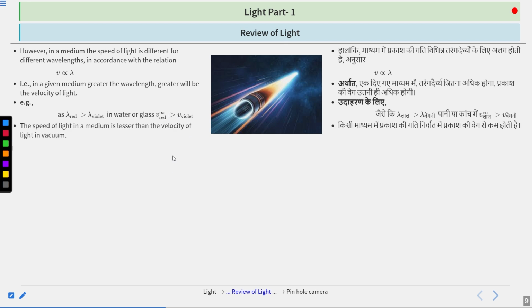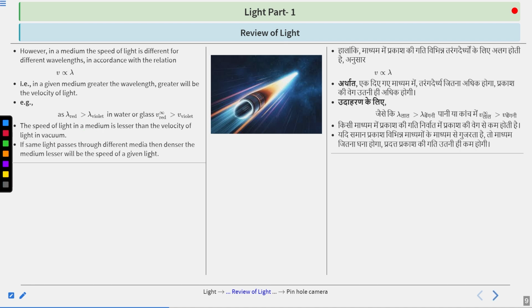The speed of light in a medium is less than the velocity of light in vacuum. Why? Because in vacuum, in free space, the light has the maximum velocity. In a medium, the velocity and wavelength change, and the amplitude may decrease or remain constant. So that's why the speed of light becomes less in comparison with the velocity of light in vacuum.